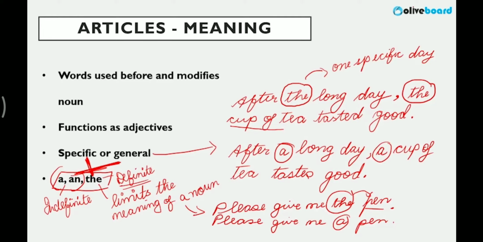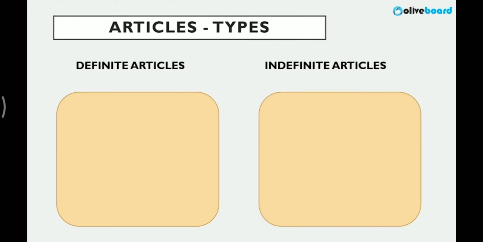So let's go into further details. Like I told you, the types are two, definite and indefinite article. So for the definite article, you know it is the. Why? Because we are talking about something specific, mentioning something very, very specific, right?